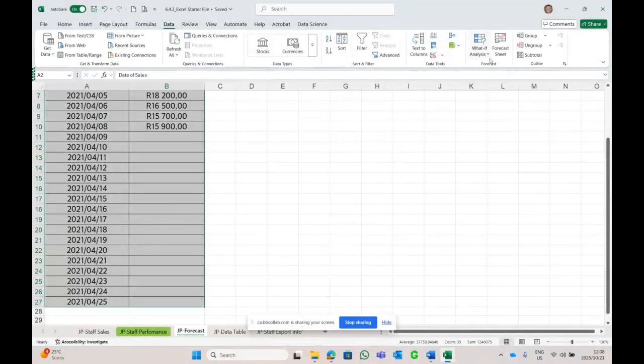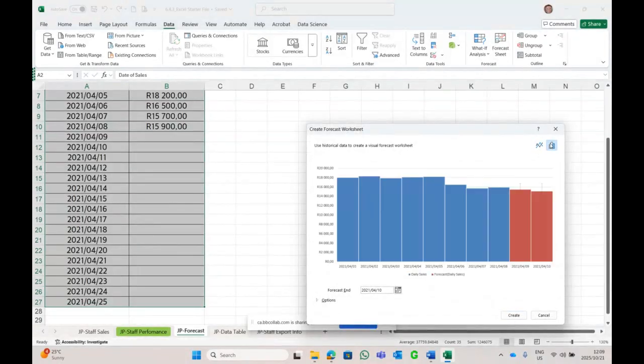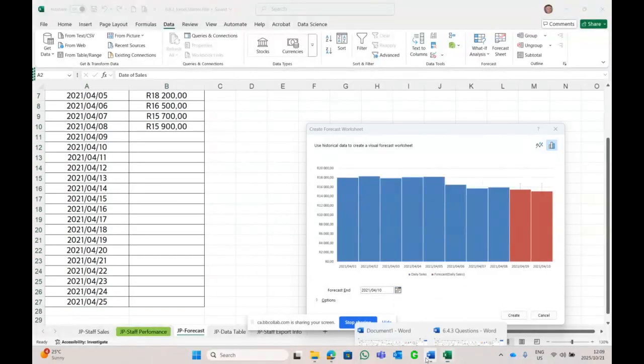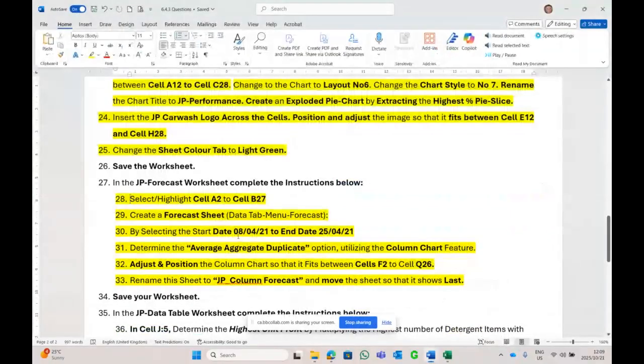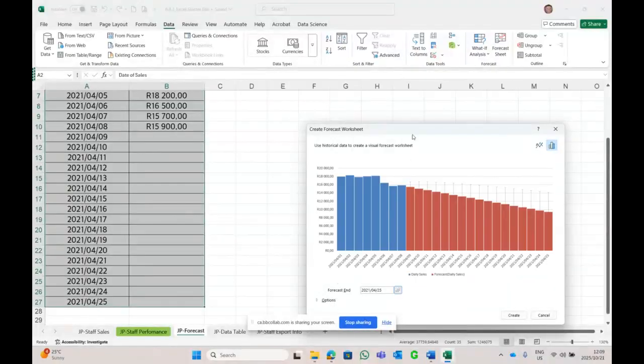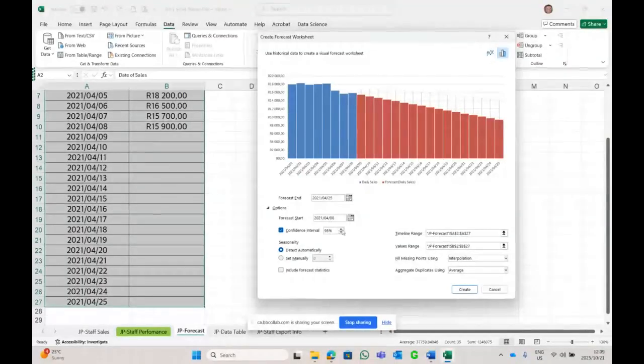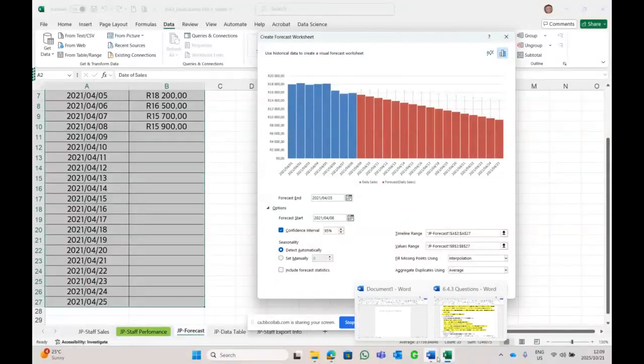Data. Forecast Sheet. Using a column. Our start date is, let's read it again, the 8th, and the end date is the 25th. So this is the end, which is the 25th. If I click on Options, we must start on the 8th, which is already set for us. And it's the average, which is already set for us.